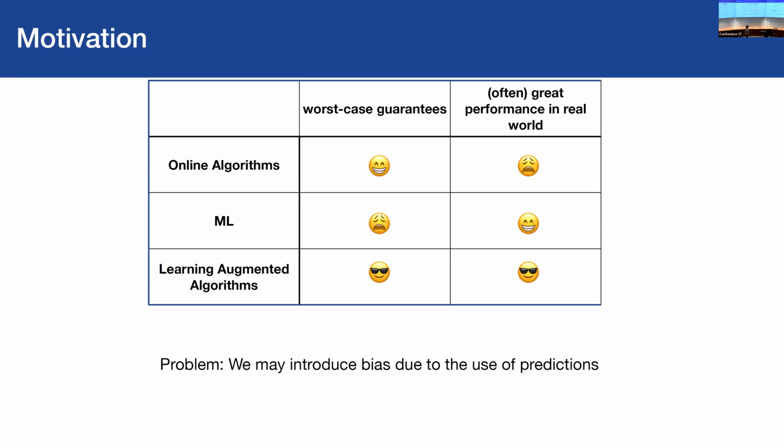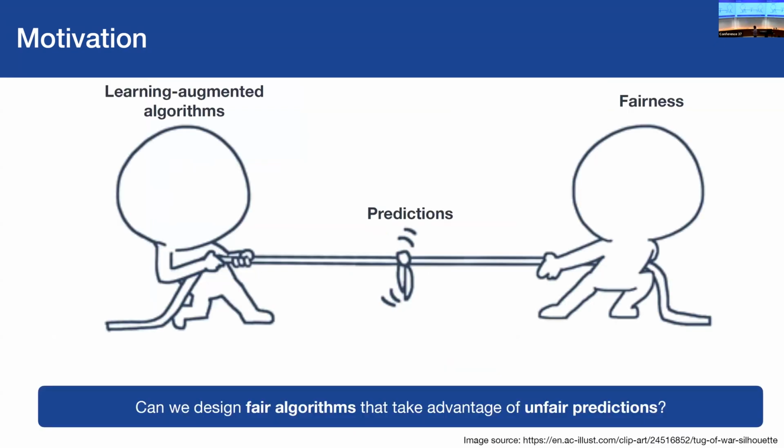Okay, so now the problem is that we use predictions, so we may introduce some bias. On the one side, we want to use predictions as much as possible because we want to ameliorate things. But on the other side, we may introduce bias and make things unfair. Okay. So now the question is, can we design fair algorithms that take advantage of unfair predictions?